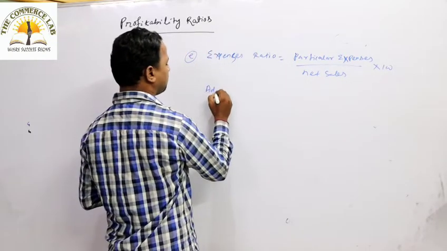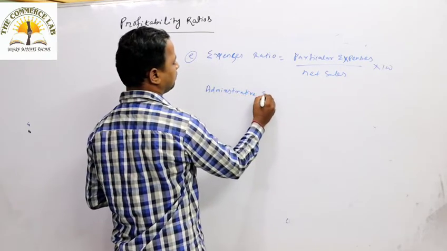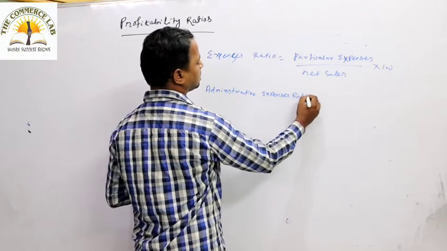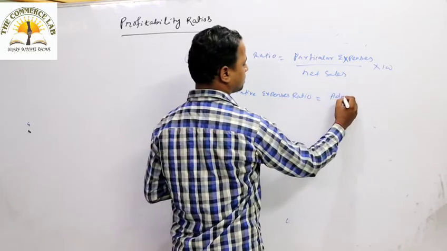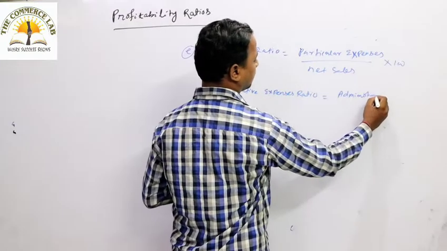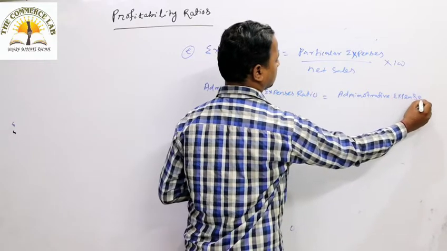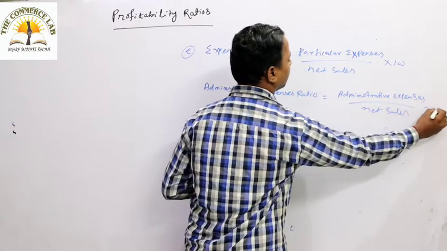Suppose it is asked, administrative expenses ratio. So how to calculate administrative expenses ratio? The administrative, that is office expenses, known as administrative expenses, divided by net sales whole into 100.